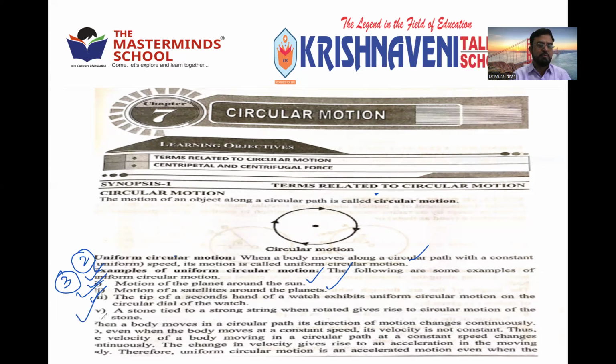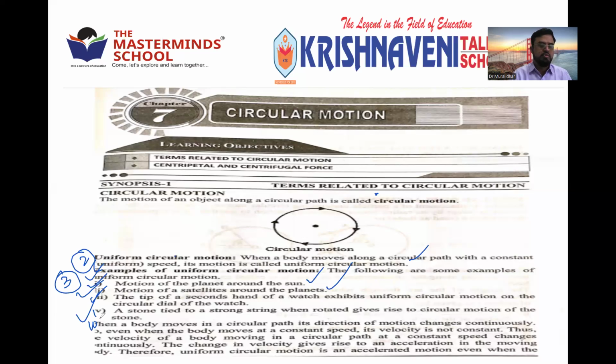Then fourth, a stone tied to a string. You take one stone tied to a string or rope or thread, then rotate it. That is called whirling. Whirling of a stone also follows circular motion. So please note down all these 4 points. Point number 3, examples of uniform circular motion. 1, 2, 3, 4.